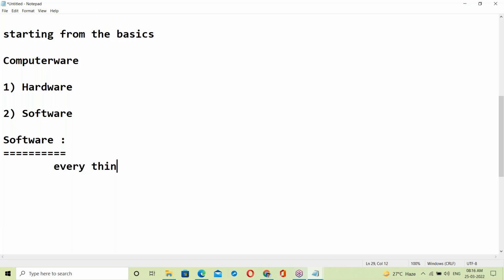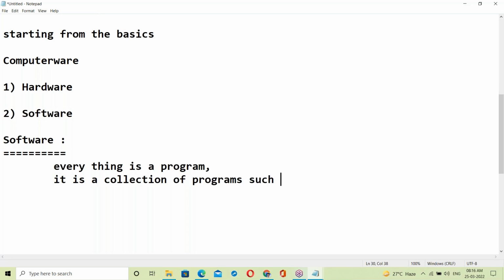Yes, everything in software is a program. It's a collection of programs, such as C programming, C++, Java, Python, different programs.